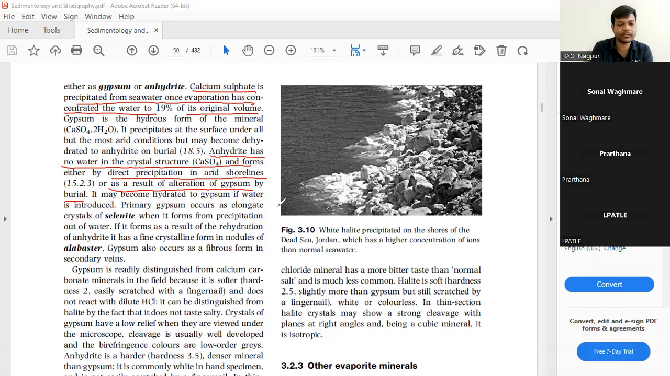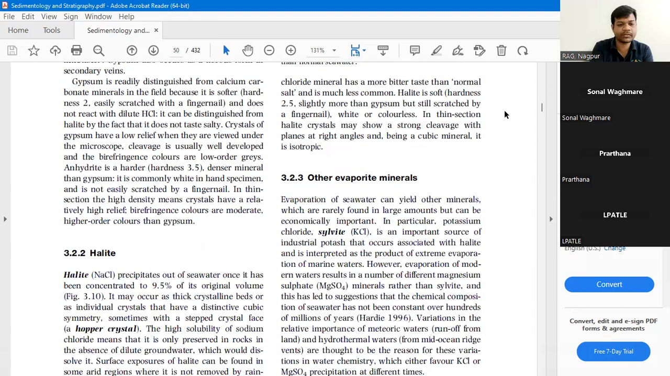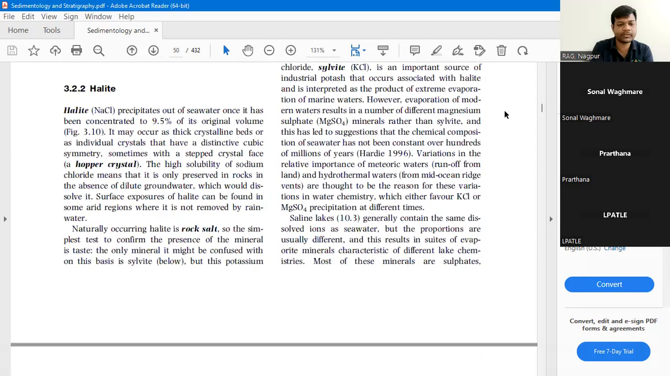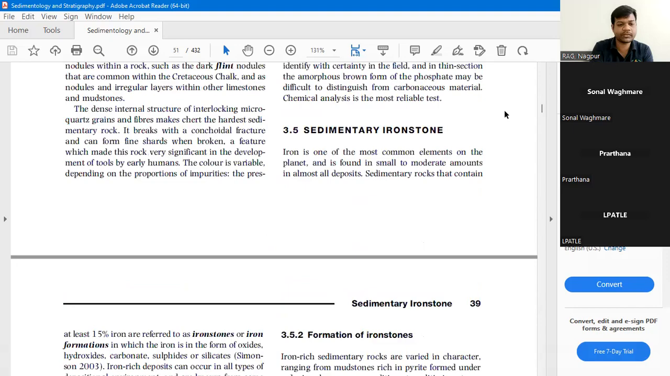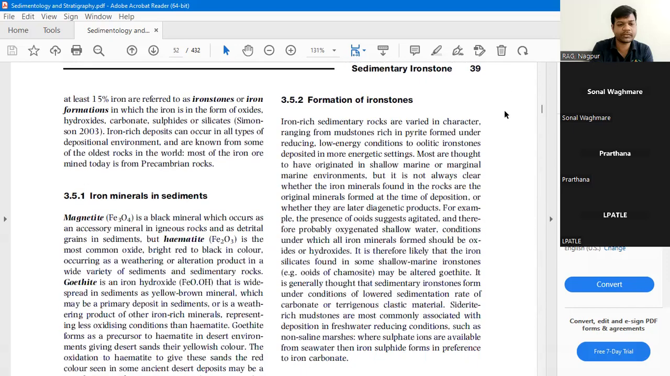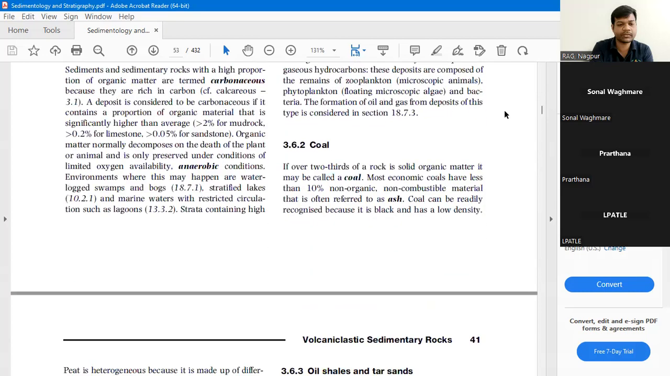Now, primary gypsum occurs as elongate crystals of selenite when it forms from precipitation out of water. So these are the different minerals, and different materials which are formed out of these materials. The evaporites. So the important thing in this is